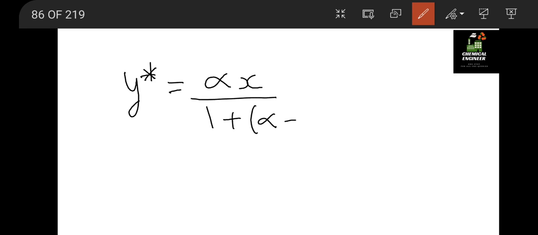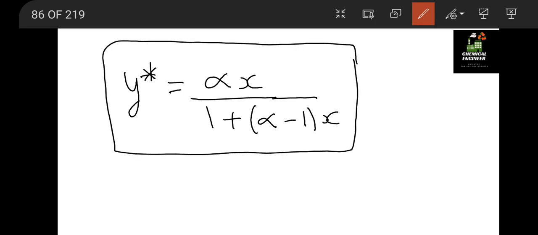Similarly, for distillation we require the relative volatility formula to calculate the equilibrium mole fraction, which is generally calculated as Y star equal to alpha X divided by 1 plus alpha minus 1 into X. This formula is applicable for both simple distillation and multi-component distillation.